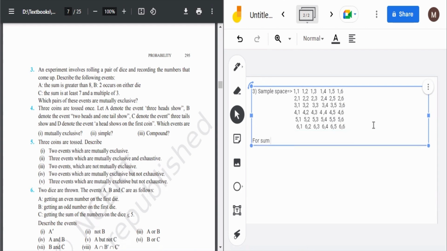For sum greater than 8, what we need is we can do like 1 plus 7 or 2 plus 6 or 3 plus 5 or 4 plus 4. Okay, these are the possible combinations and the reversals like 7 plus 1, 6 plus 2, 5 plus 3 and 4 plus 4 का तो एक ही रहेगा 4 plus 4. So how many combinations? So 7 such combinations are possible.